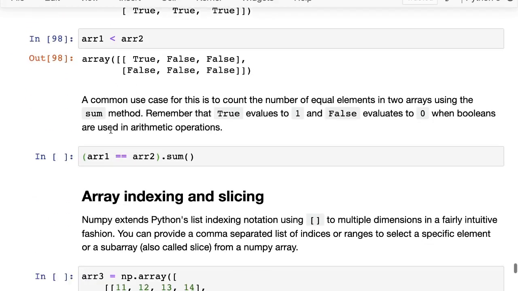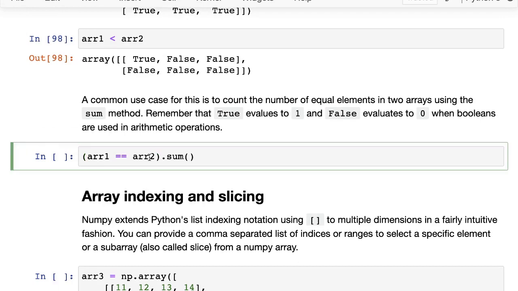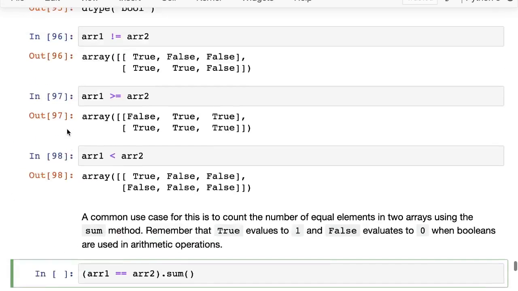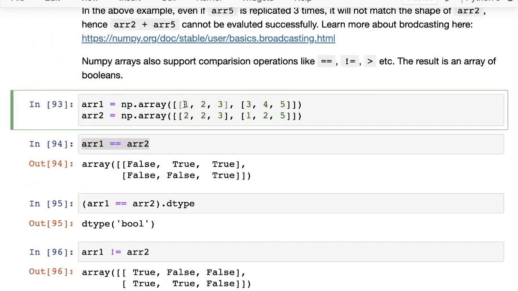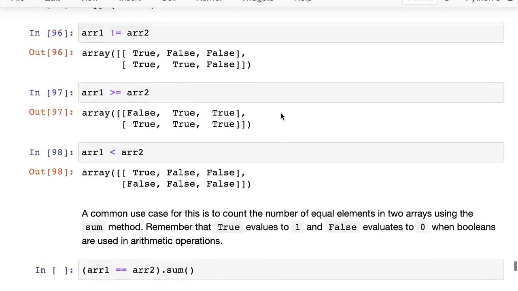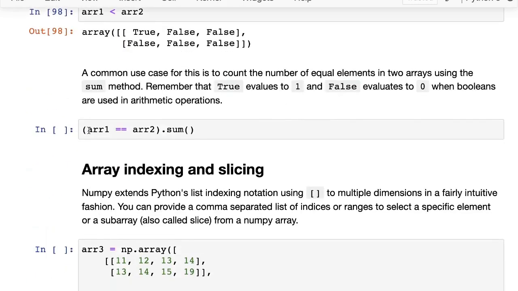One common use case of something like this could be to count the number of equal elements in 2 arrays. You have array 1 and array 2, and we want to know, if we compare the corresponding elements, the elements at the same positions, how many of these are equal? 1 and 2 are not equal, 2 and 3 is equal, 3 and 3 are equal, these two are not equal, 5 and 5 are equal. The way to do that is you could first do array 1 compared with array 2.